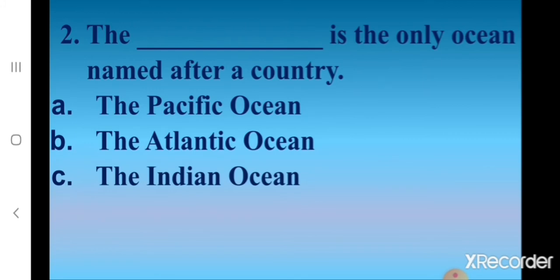Second one. The dash is the only ocean named after a country. A. The Pacific Ocean. B. The Atlantic Ocean. C. The Indian Ocean. What's the correct answer? Correct. C. The Indian Ocean. The Indian Ocean is the only ocean named after a country.